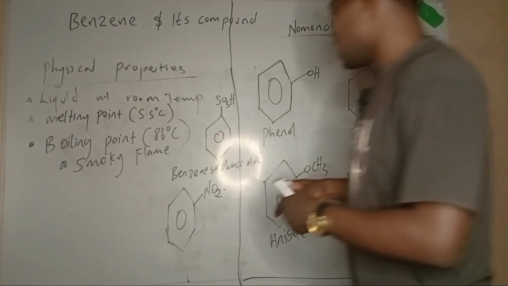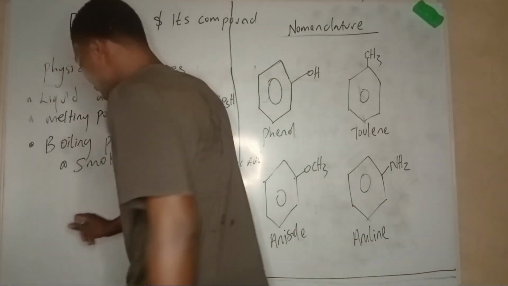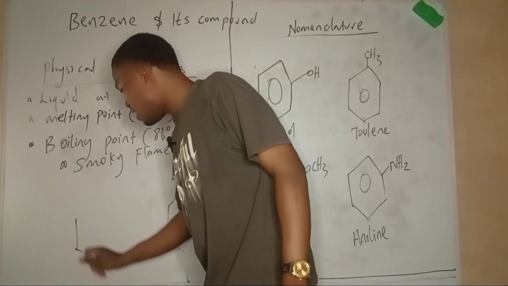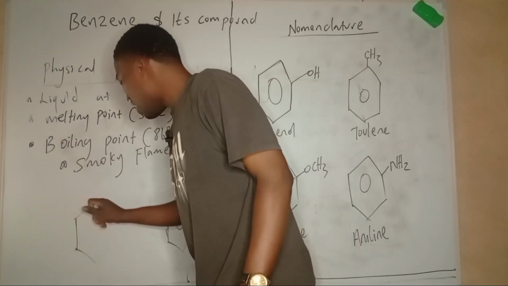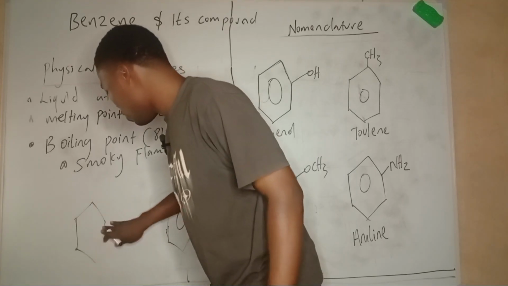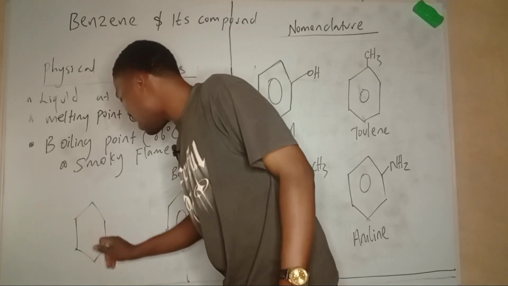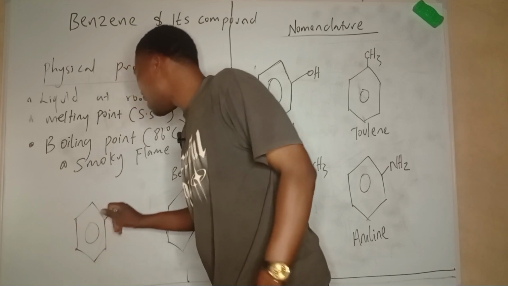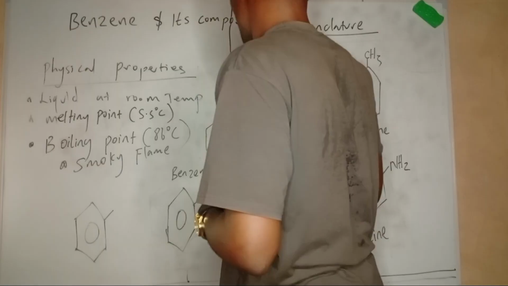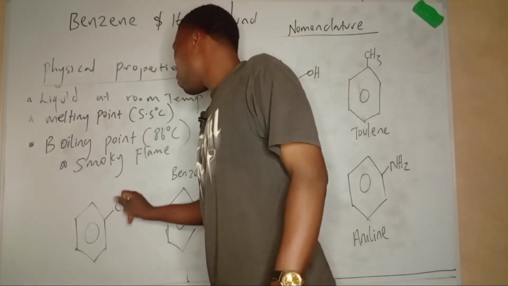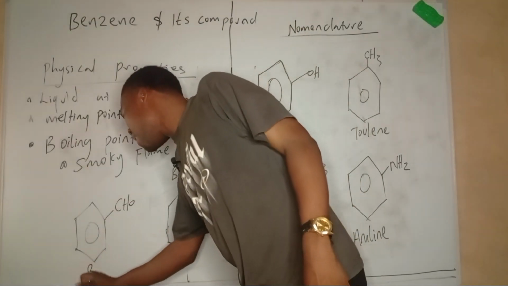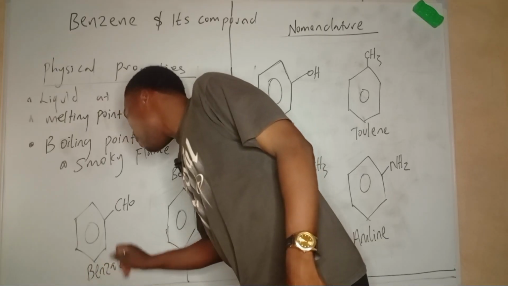I need more space. If I have the ring of benzene, what can I put there? I put CHO. This is an aldehyde. We call it benzaldehyde.